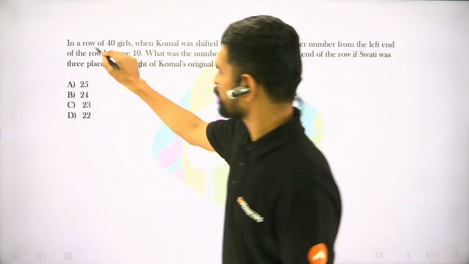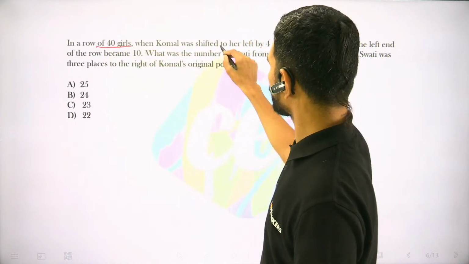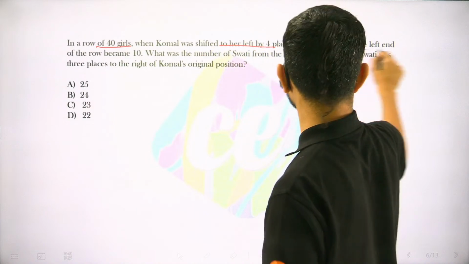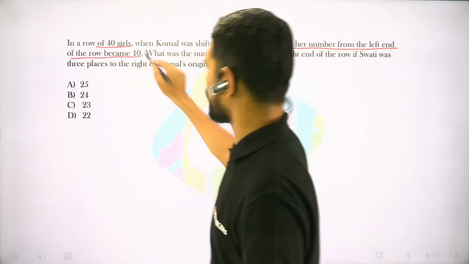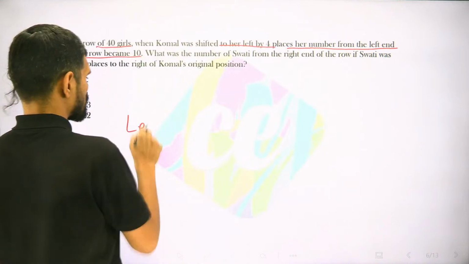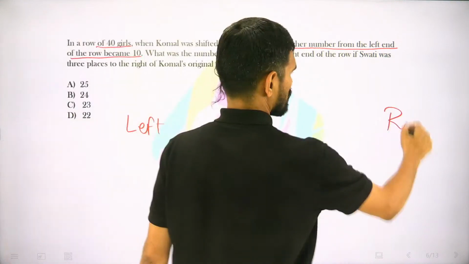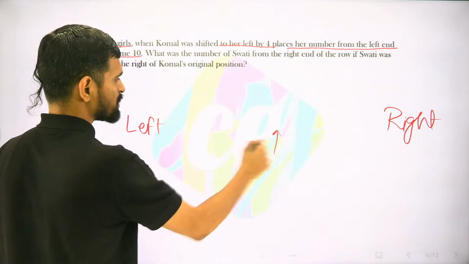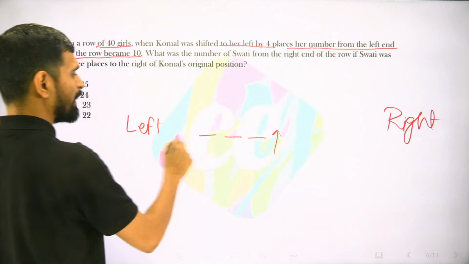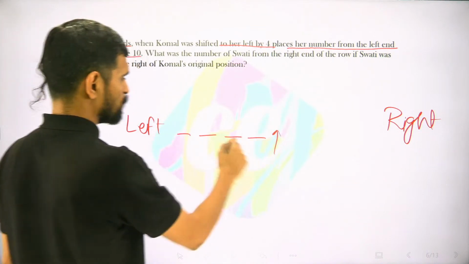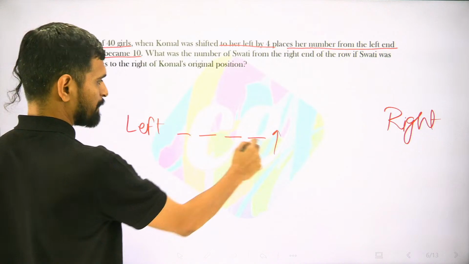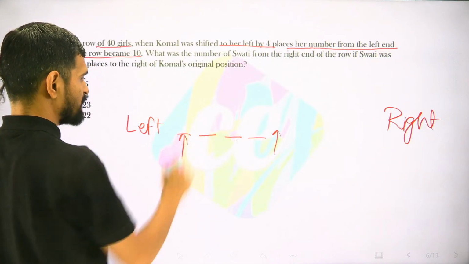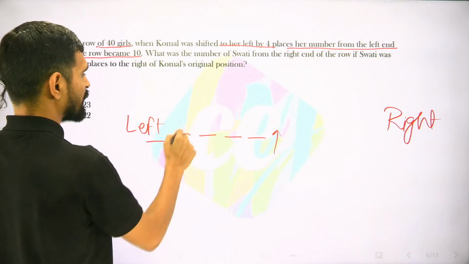Next, we have a row of 40 girls. When Komal was shifted to her left by 4 places, her number from the left end of the row became 10. So say this is the left end and this is the right end of the row. Earlier Komal was at a certain place. When she was shifted to the left by 4 places, 1 place, 2 place, 3 place, 4 place, this place is 10th from the left side.